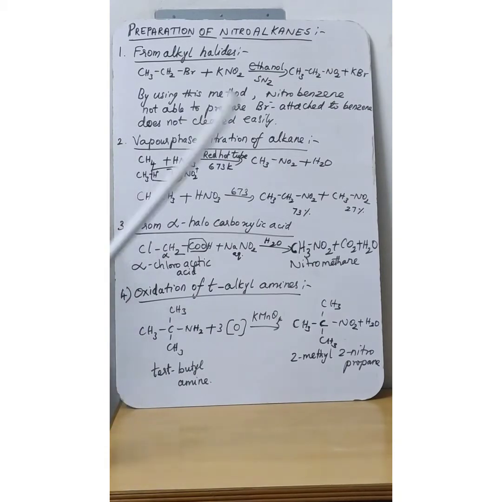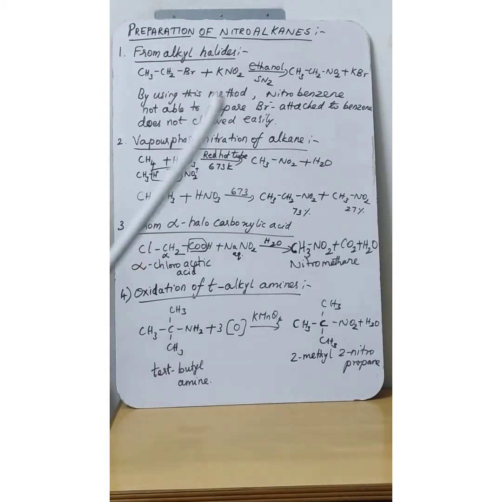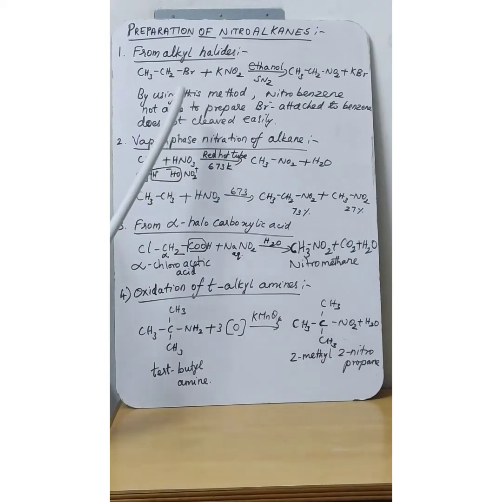Now, preparation of nitroalkanes. Nitroalkanes are nothing but aliphatic nitro compounds. The first method of preparation is from alkyl halides. What is an alkyl halide? The general formula is R-X, which we discussed in the previous lesson. Here I have taken bromoethane, or ethyl bromide, as an example.